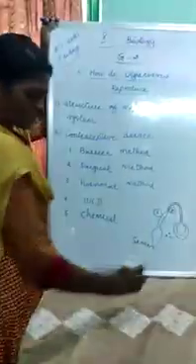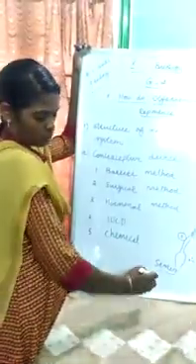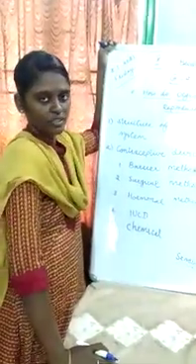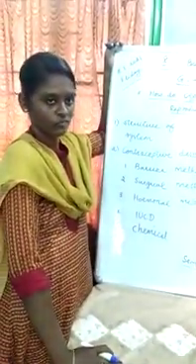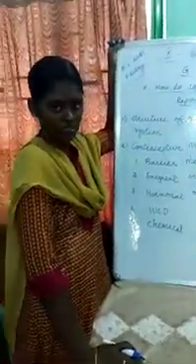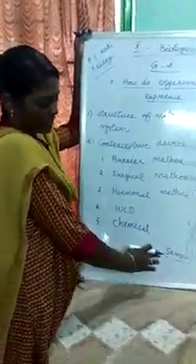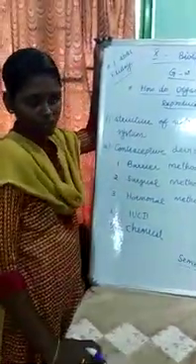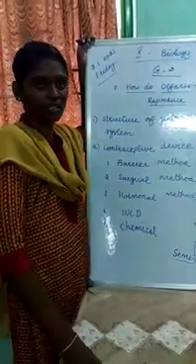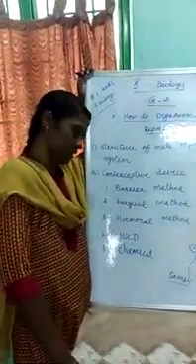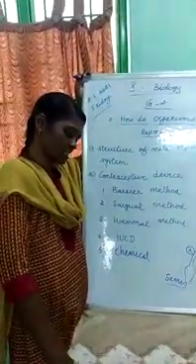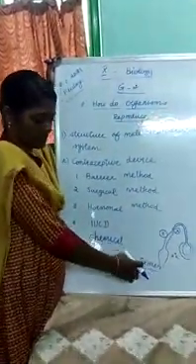S-E-M-E-N, semen. Semen is a white viscous fluid. It contains protein, fructose and some minerals. This fluid is helpful for the nourishment of sperm as well as the activation of sperm. These two are the important functions done by semen.